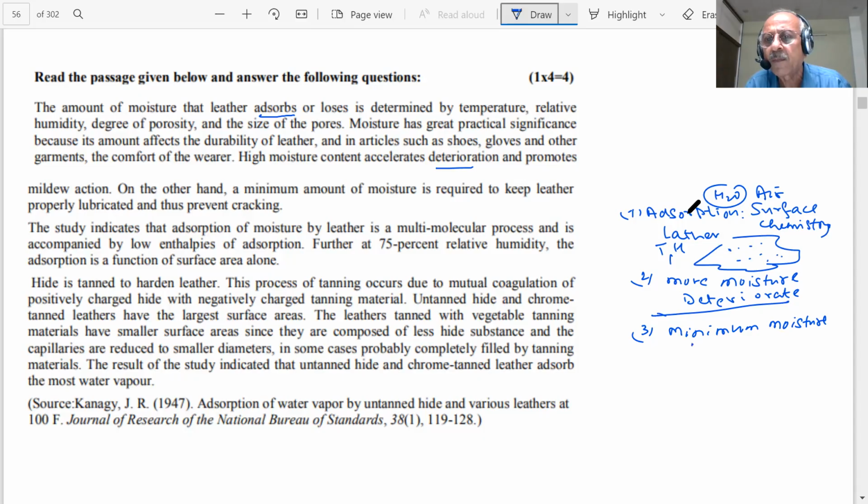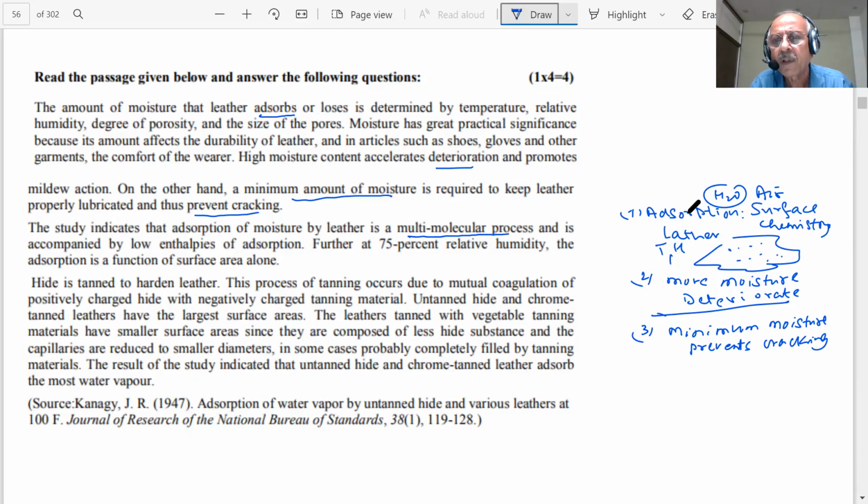What is the role of this minimum amount of moisture? Prevent cracking.